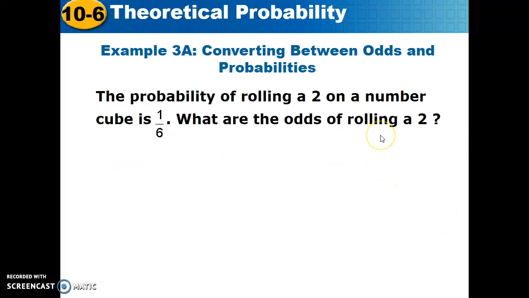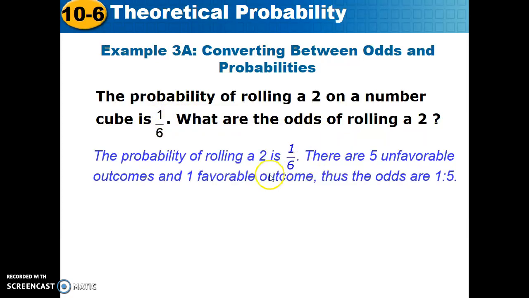The probability of rolling a 2 on a number cube is 1 out of 6. What are the odds of rolling a 2? Here's where the difference comes to light. This is the probability. There are 6 ways to roll. There's only one 2. But now we're going to talk about the odds. The probability of rolling a 2 is 1 out of 6. There are 5 unfavorable outcomes and 1 favorable. So the odds are 1 to 5.